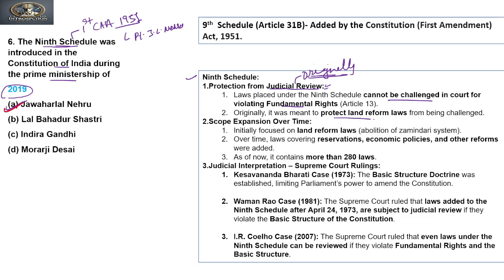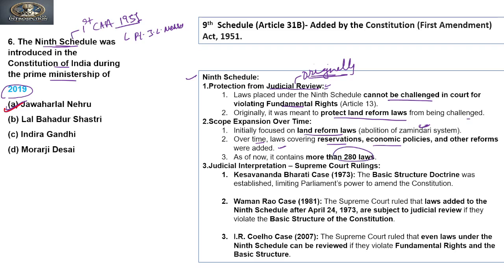Originally it was meant to protect land reforms from being challenged, initially focused on land reforms, that is, abolition of zamindari systems. Over time, laws covering reservations, economic policies and other reforms were added. It now contains more than 280 laws, right?